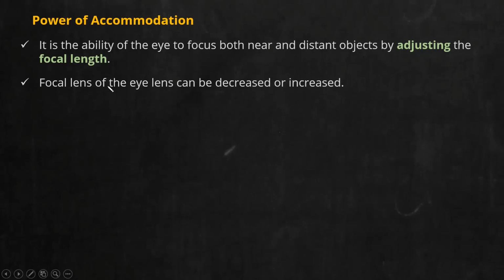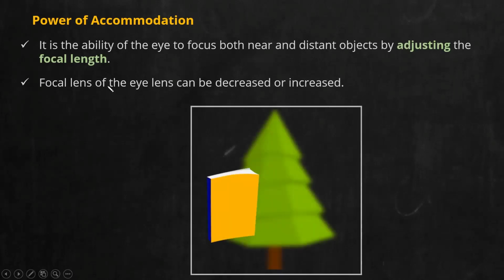Now let us take an example. Consider if you have a book and a tree in front of you. Your eyes can either focus on the book or on the tree. If the book is in focus, the image of the tree will be blurred. You can right away switch. No need of a book or tree, anything you can see. Suppose you hold your thumb in front of you and look at it. The eye focuses on the thumb. Right away, when you switch your concentration to the wall, you can see the finger becomes blurred. That happens in an instant of time.